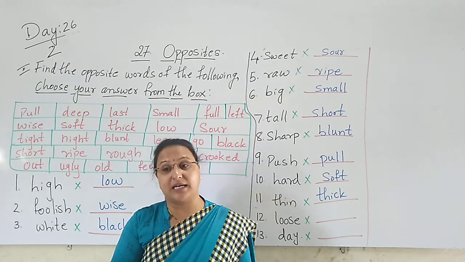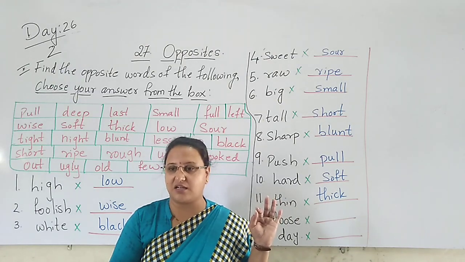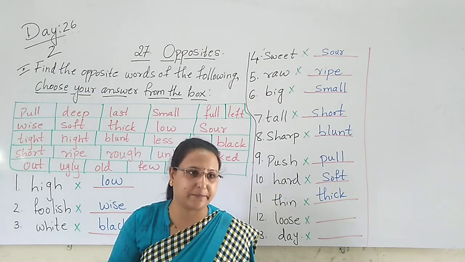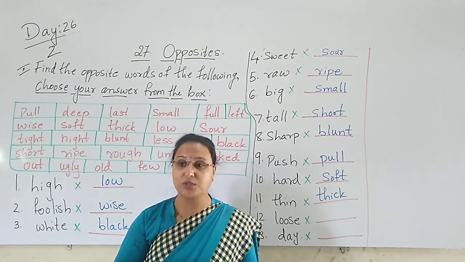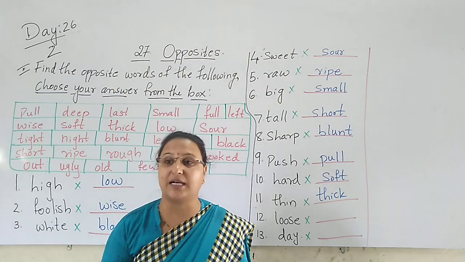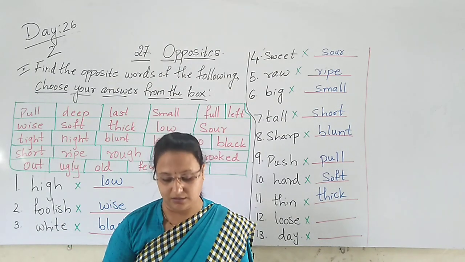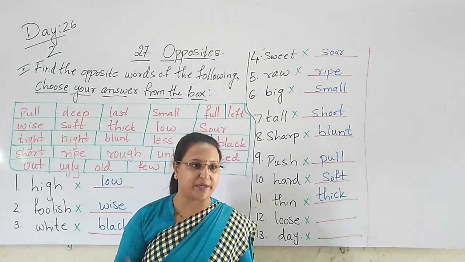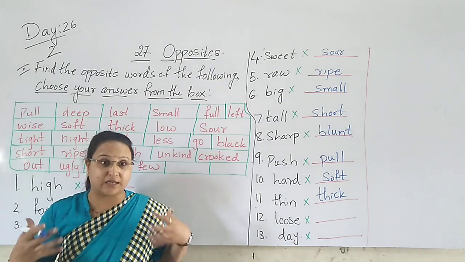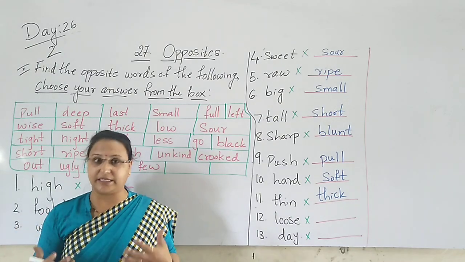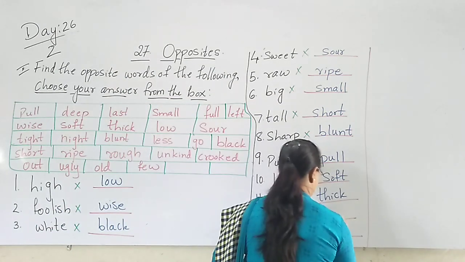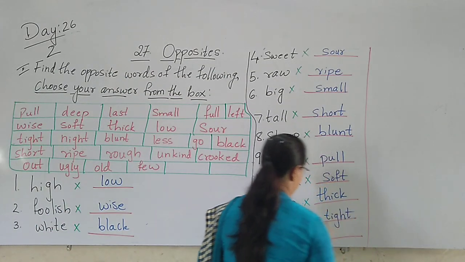When you go to buy your color dress, you see a correct, tip top dress you want, tight fitting, body fitting, you buy. Yes or no? So loose means the dress which is very big for you, then it is not the correct size, then we call it loose. And then tight means when you wear it, when it sits very correctly, or when it becomes more tight, you are uncomfortable. That is called tight. The opposite of loose is tight.